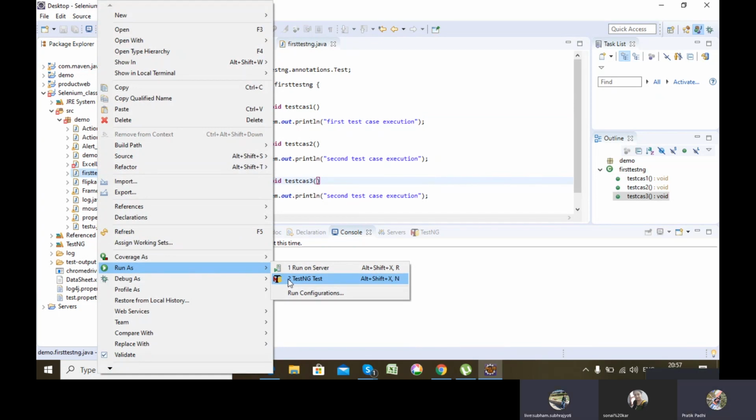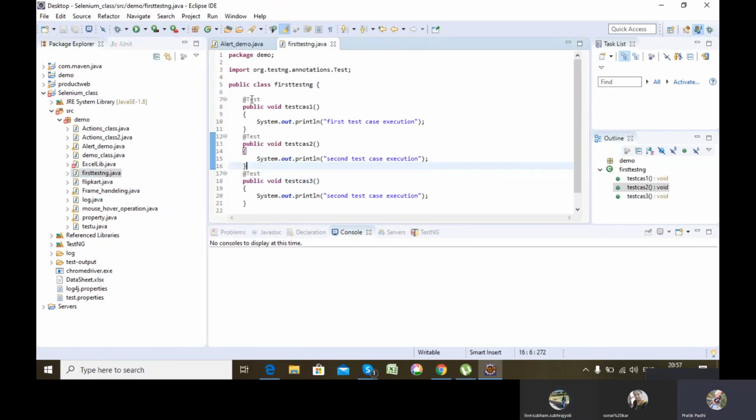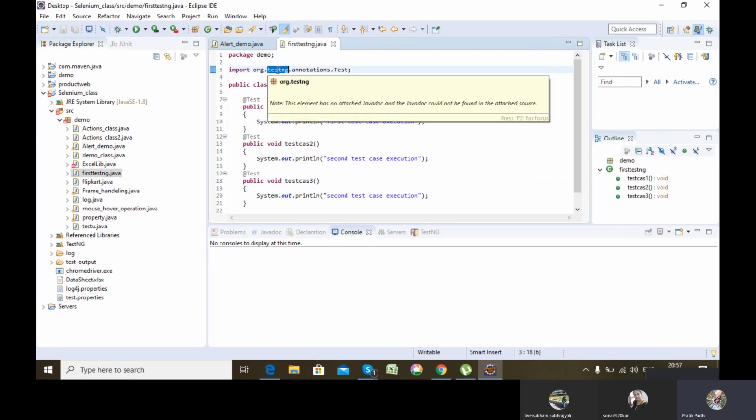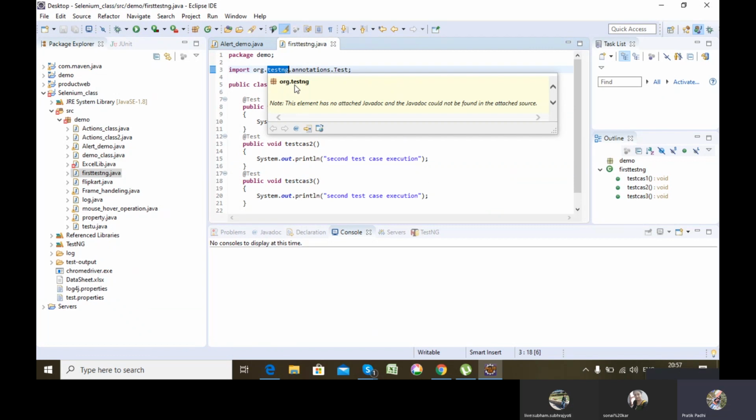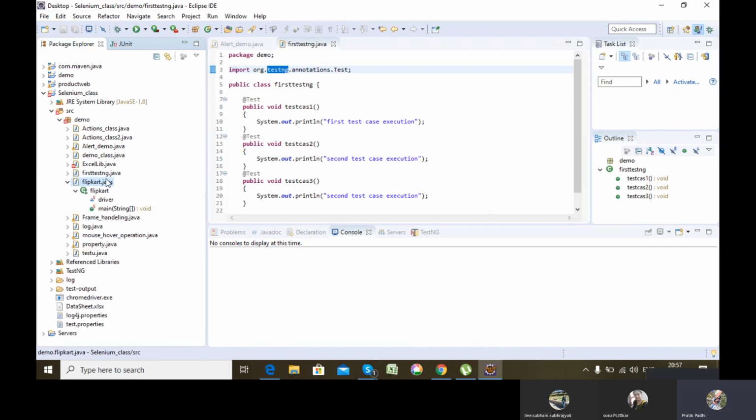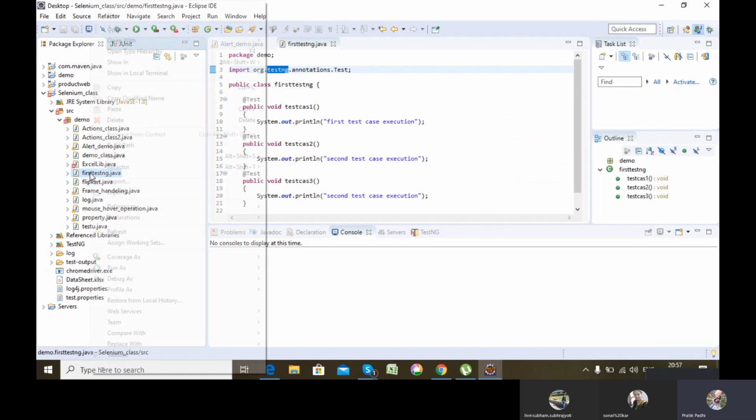Got my point? Because I have used @Test, and this @Test comes from the TestNG library. So I need to execute this particular file as a TestNG test.